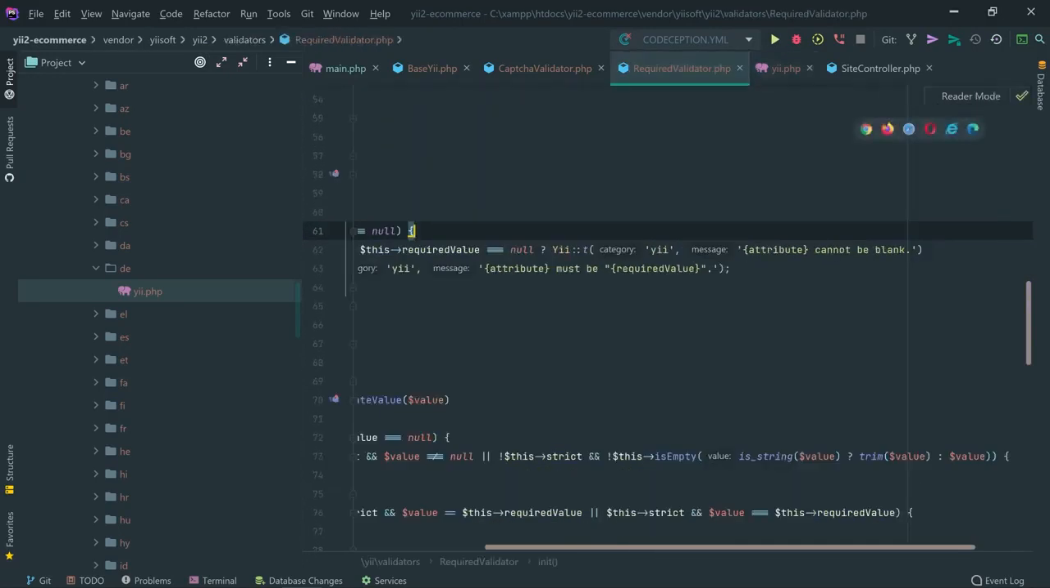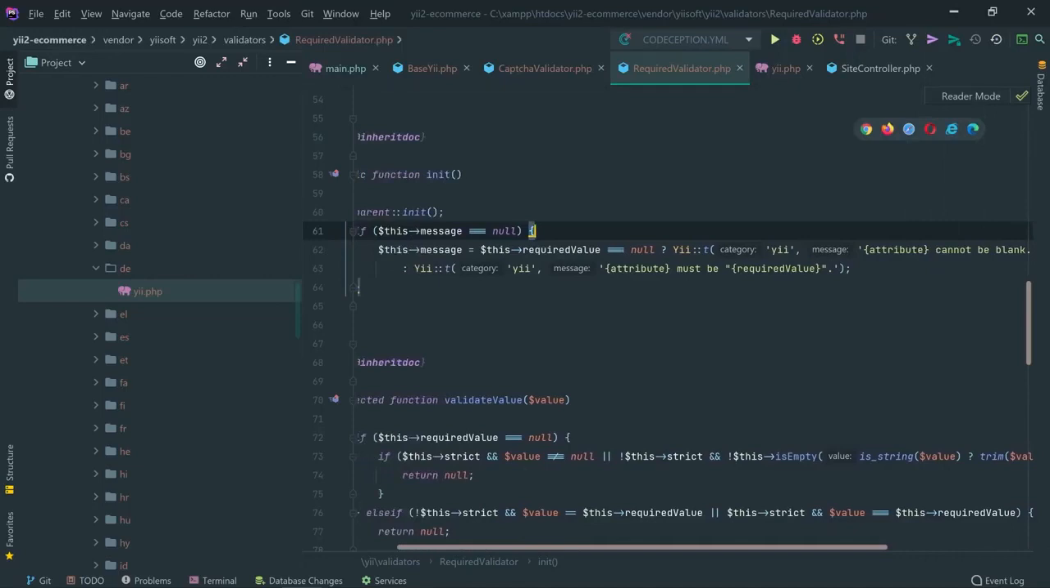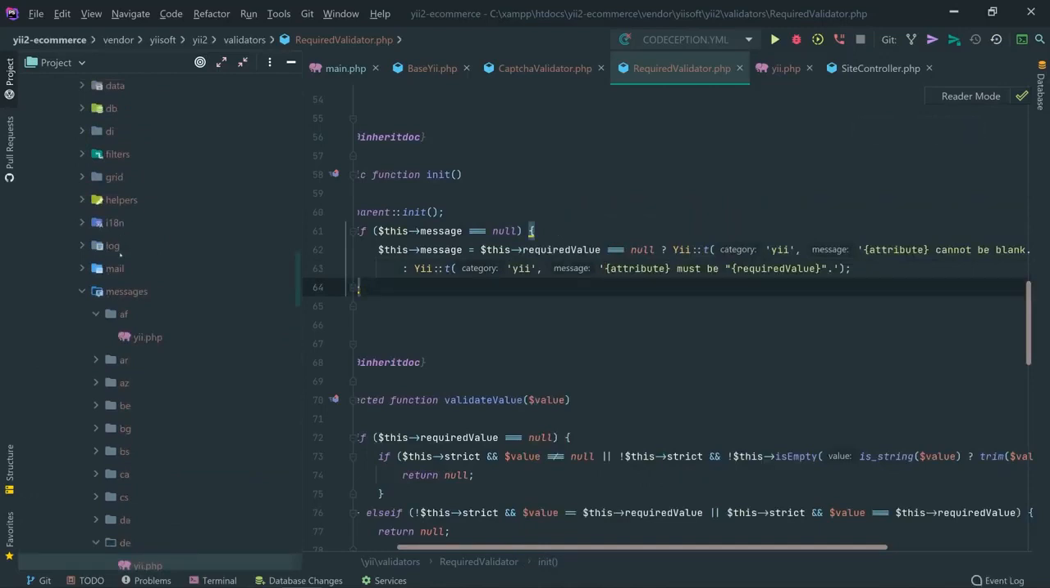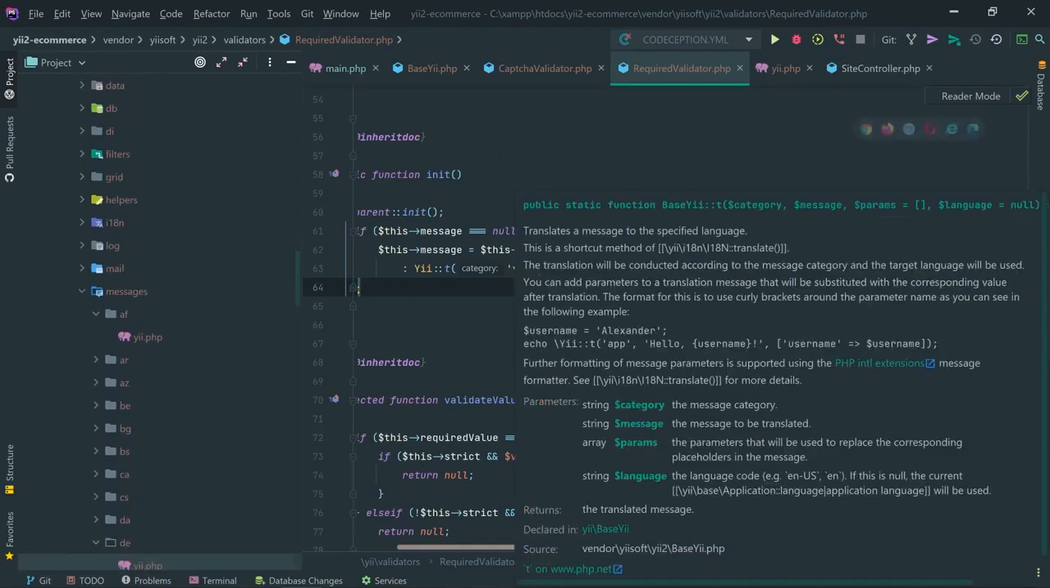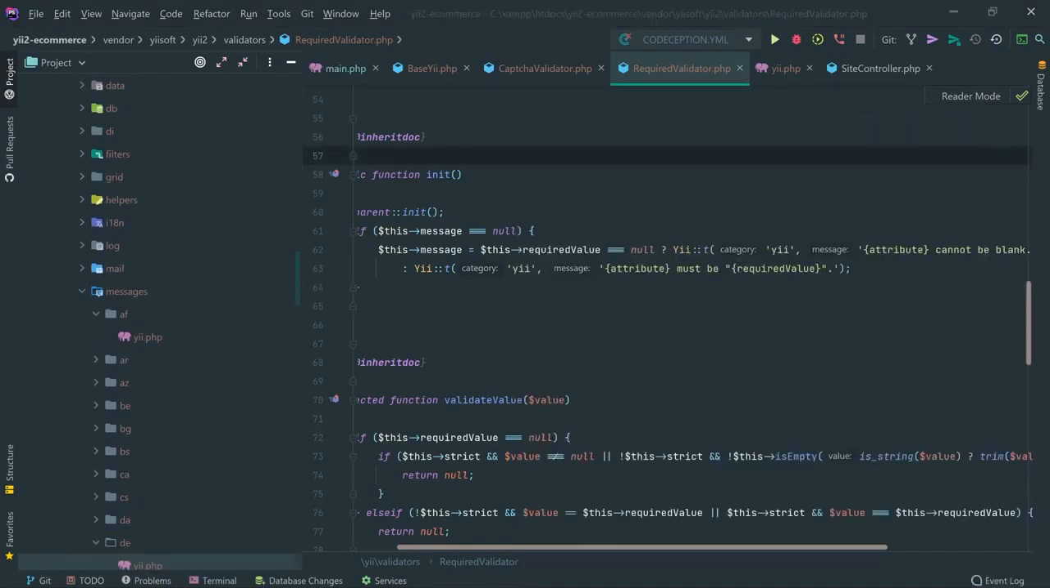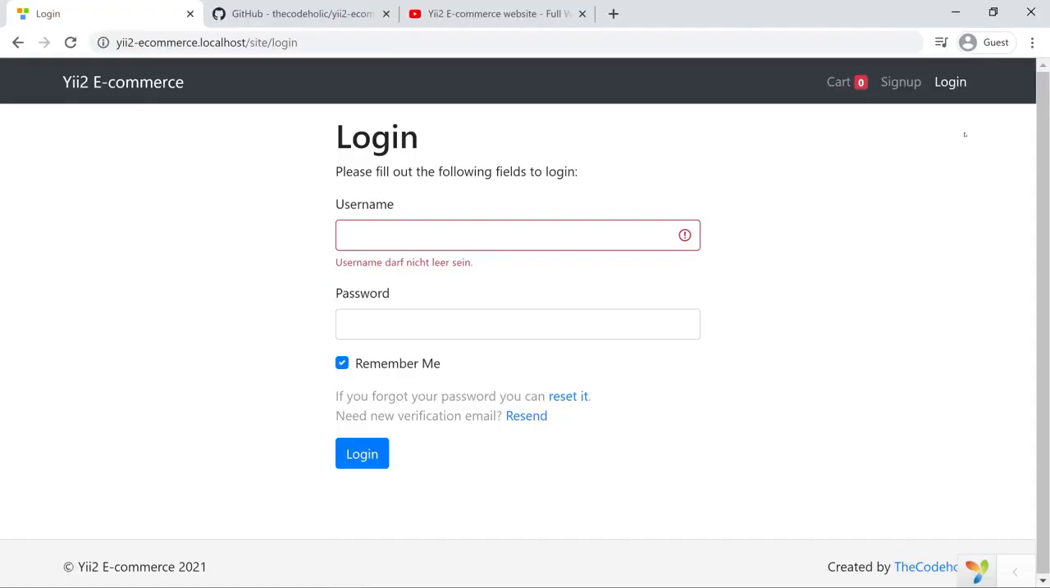And inside the required validator or inside any other files, to make the text translatable, Yii framework has written Yii::t with some category and message. Okay. And all categories inside the vendor, inside the framework folder, have the category of yii. But how to make my texts translatable? Okay, let's have a look at this.